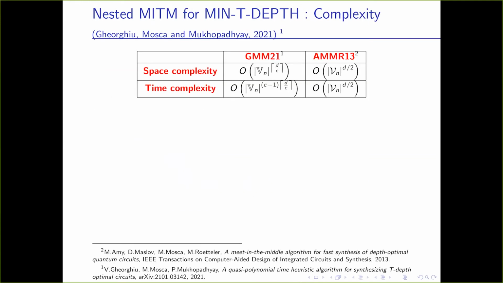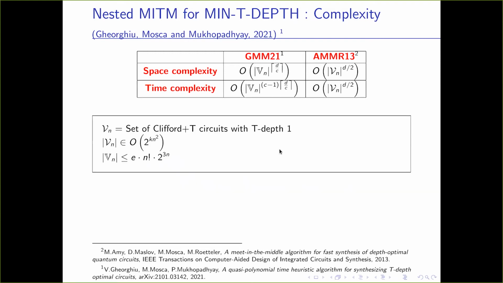Now, this is the comparison of the complexity of our algorithm with the previous best algorithm, which was given by Amy, Maslov, Mosca, and Roetteler. Their algorithm has a time and space complexity that is also exponential in the depth, but here the base was this Vn, the set of Clifford+T circuits with T-depth 1.